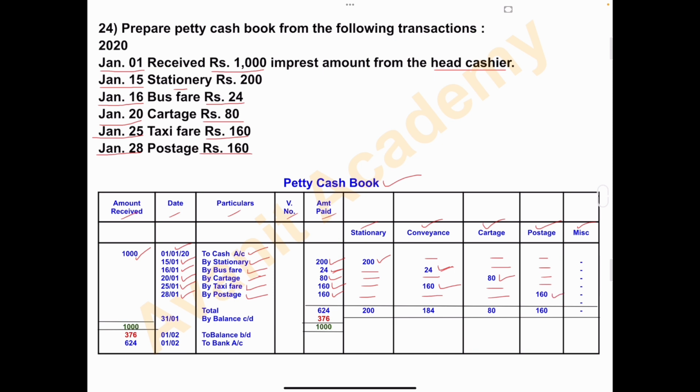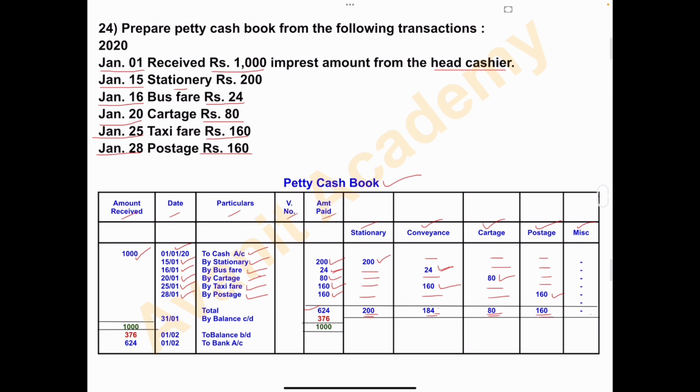So all the entries we have recorded in the analytical petty cash book. Now we add the amount columns. Add the amount paid column first. 200 plus 24 plus 80 plus 160 plus 160. Total is 624. Now close this stationery column. Single amount is there, that is 200. Conveyance has two amounts, that is 24 plus 160. Total is 184. Cartage single amount 80. Postage 160. Miscellaneous nil.